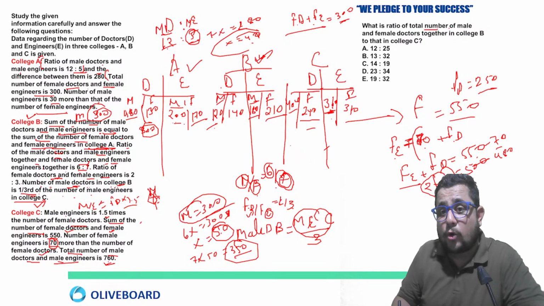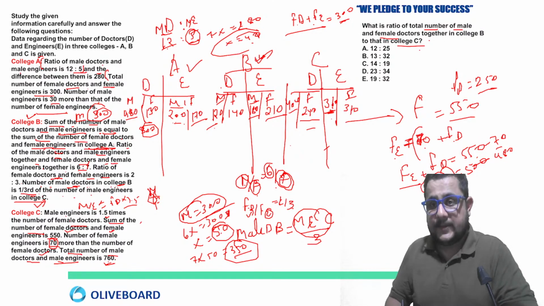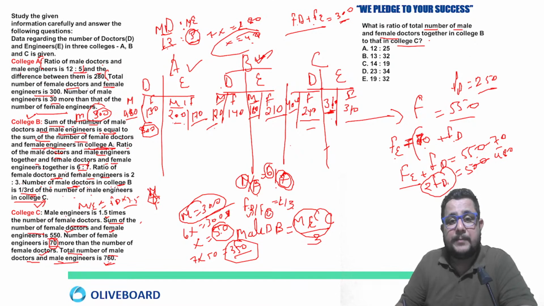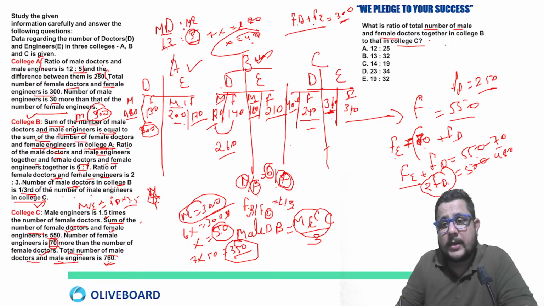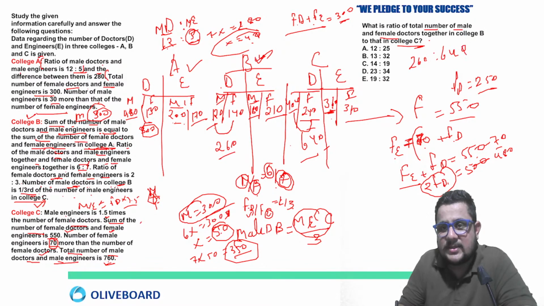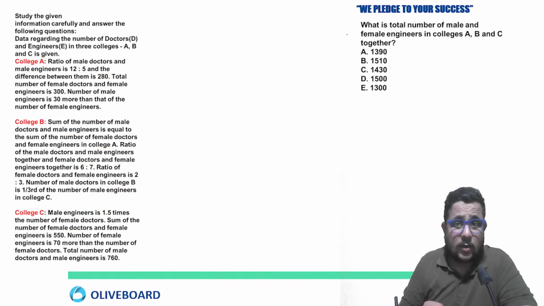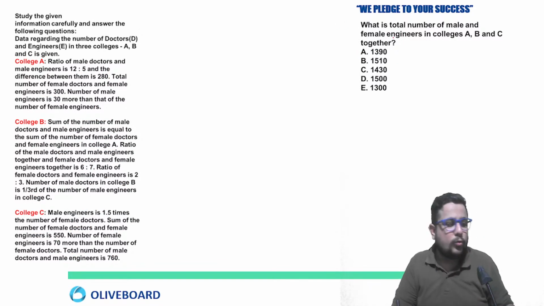Now what is the ratio of the total number of male and female doctors together in college B to that in college C? Male and female doctors, B to C. So in college B, male plus female, you will say 260 is the total here. In college C, how much? 400 plus 240, 640 is here. So 260 ratio 640, cancel the zeros, by 2 you can cancel, 13 ratio 32, option B. Now is this clear to you, everyone?